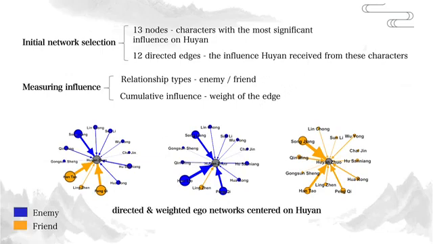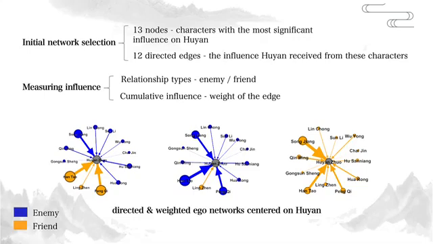Assuming that characters appearing with Hu Yan in the same chapter influence his motives to join Liangshan, we filtered out irrelevant characters and selected those who influence Hu Yan as network nodes. However, this led to too many nodes, complicating the analysis.